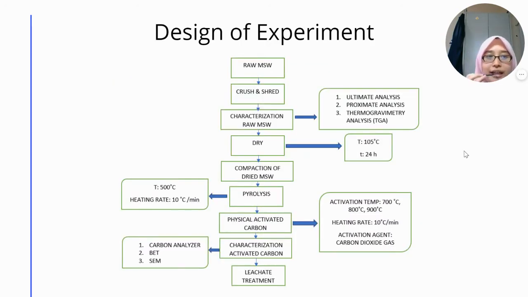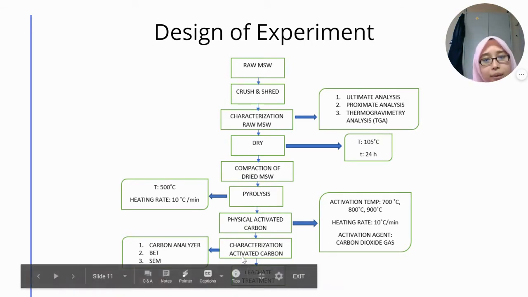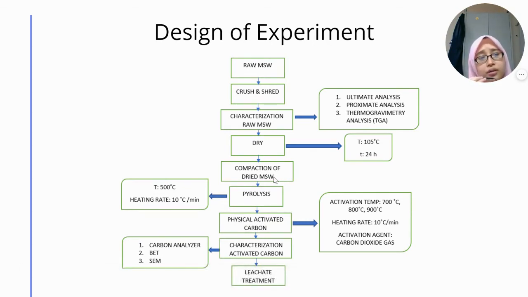So, the design of the experiment for this project. First, we collect the raw MSW, crush and shred, and then we characterize the raw MSW to know the carbon content and the composition of the MSW. Then we dry it for 24 hours at 105 degrees, and then we compact the dry MSW and undergo the pyrolysis process to produce biochar.